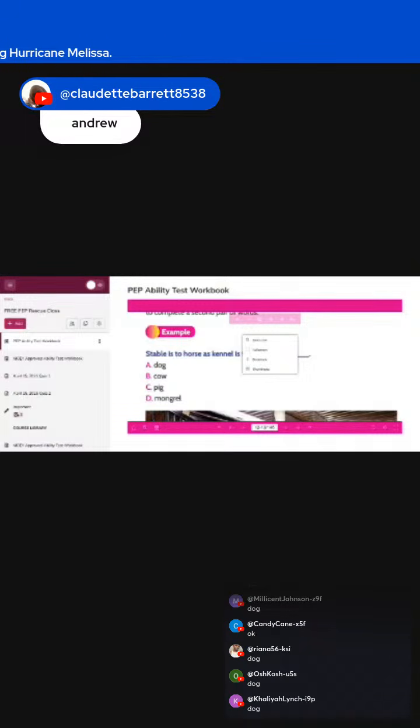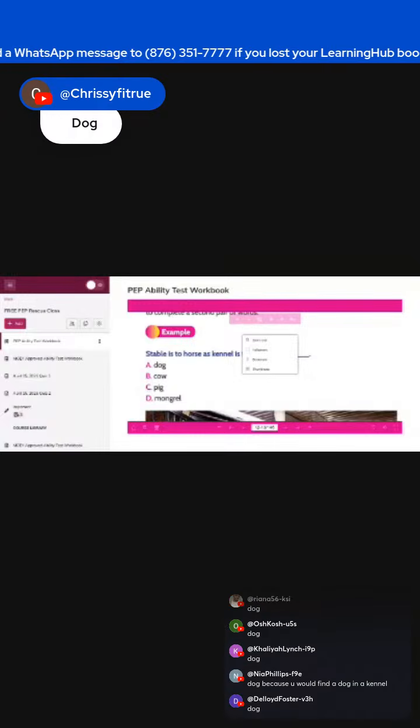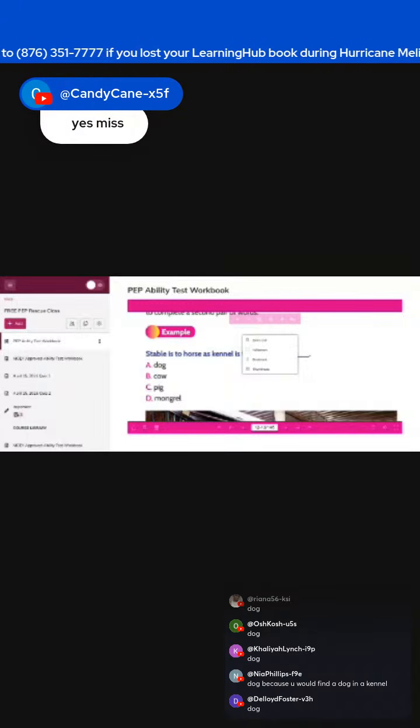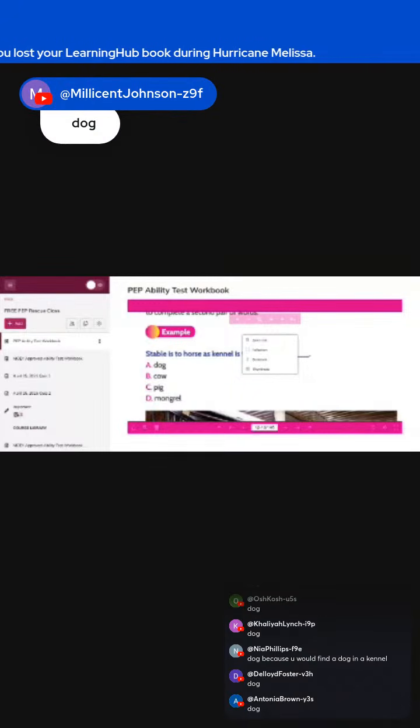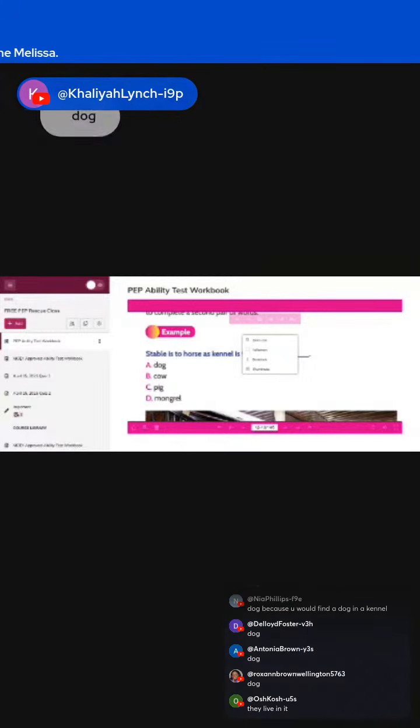All right, what's the relationship between stable and horse, guys? That's the first thing I want you to tell me. So all of you are getting it right. Stable is to horse as kennel is to dog. Yes, you're saying dog. Candy Cane is saying dog. Millicent is saying dog. Ariana is saying dog. Oshkosh is saying, yeah, guys, it's dog.